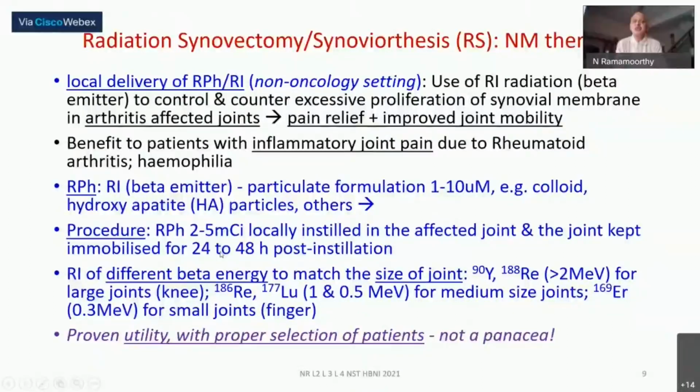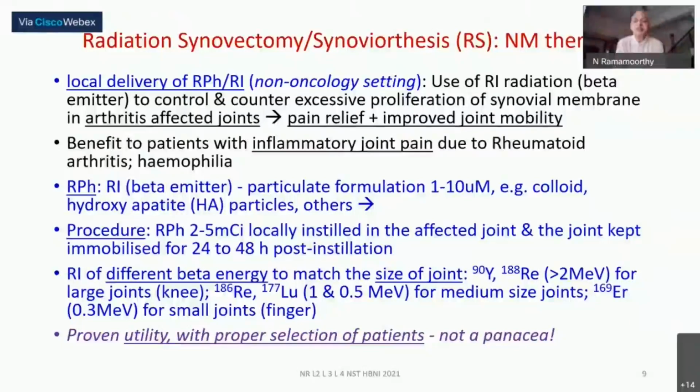This radiation dose prevents the excessive proliferation of the synovial membrane, and that gives rise to some pain relief and improved joint mobility. This is also helpful in patients having painful bleeding into the joints, what is called hemophilia. In these two groups of cases, the selection of patients is critical. The clinicians know which patients will benefit, and in such patients this radiotherapeutic colloidal material is locally instilled.